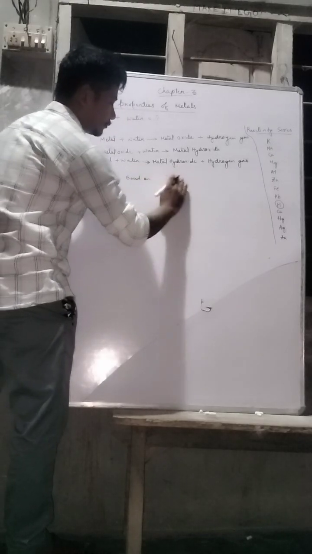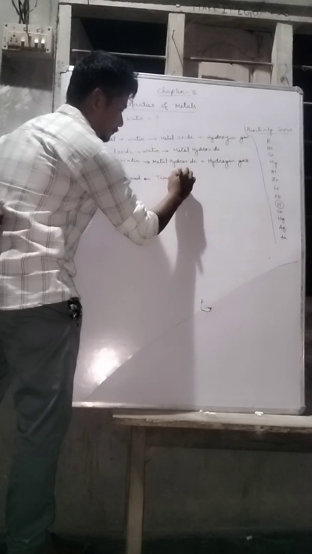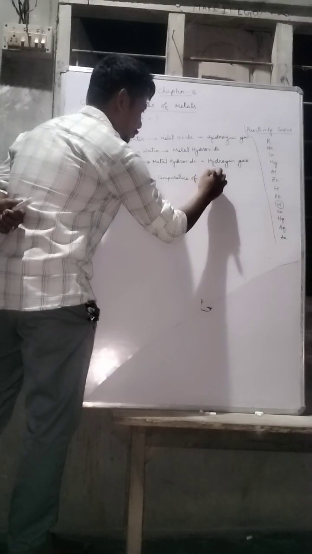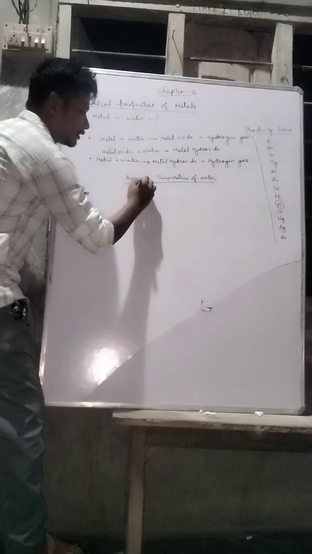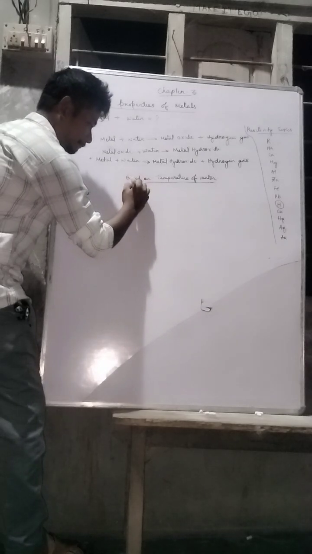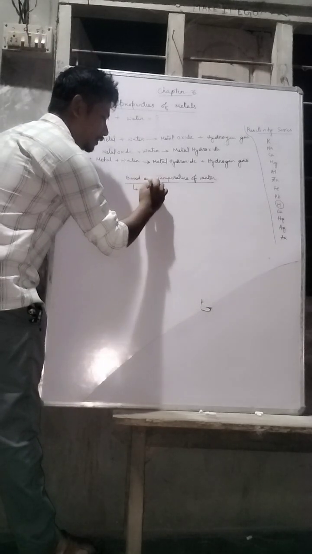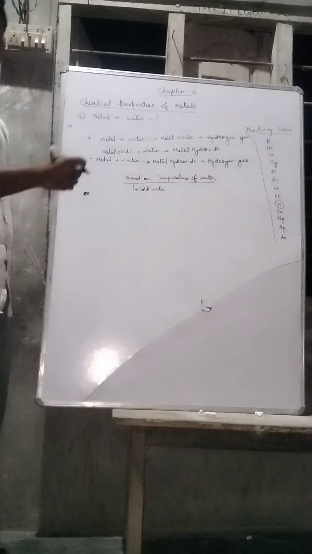Based on the temperature of water, we have mainly three types of water. First is cold water, which is very low temperature.